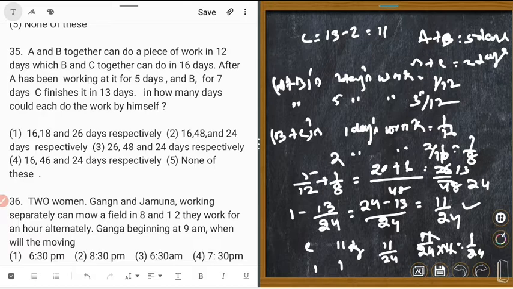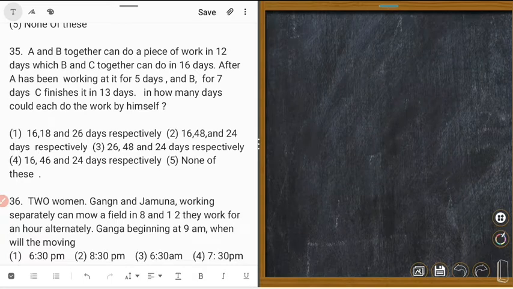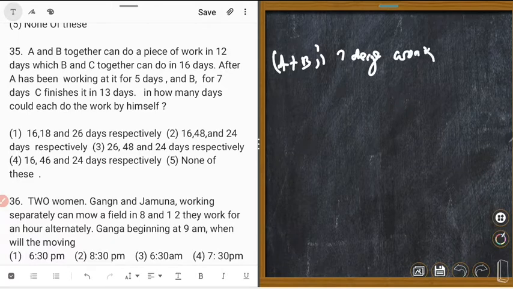Now let's calculate the others' work. A plus B's 1 day's work is equal to 1 upon 12, right?